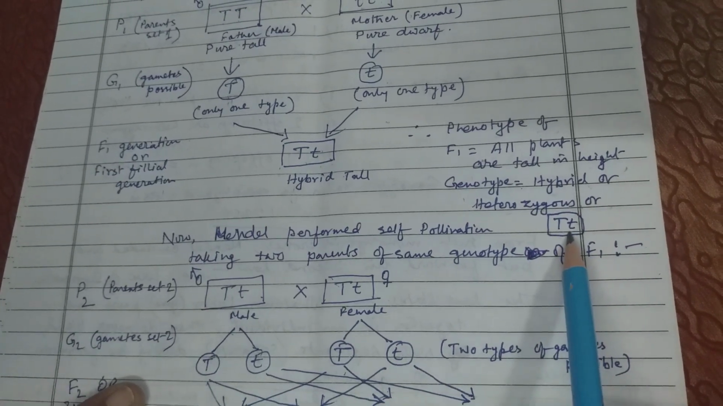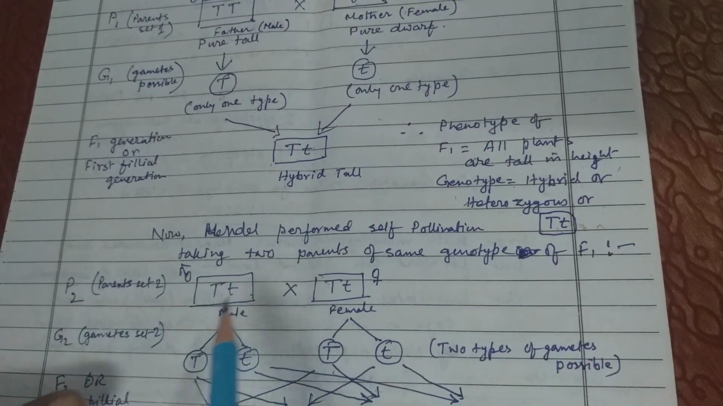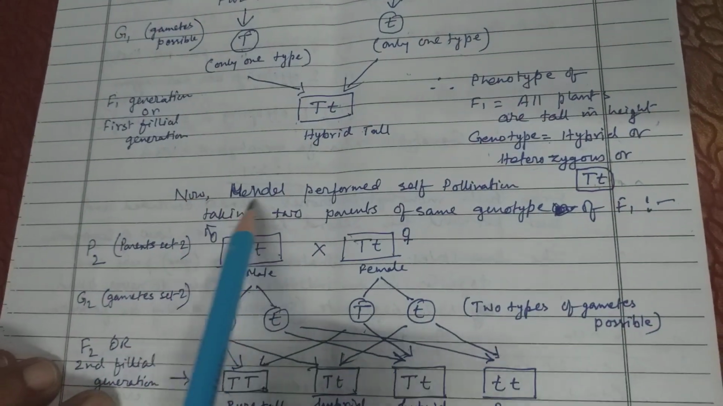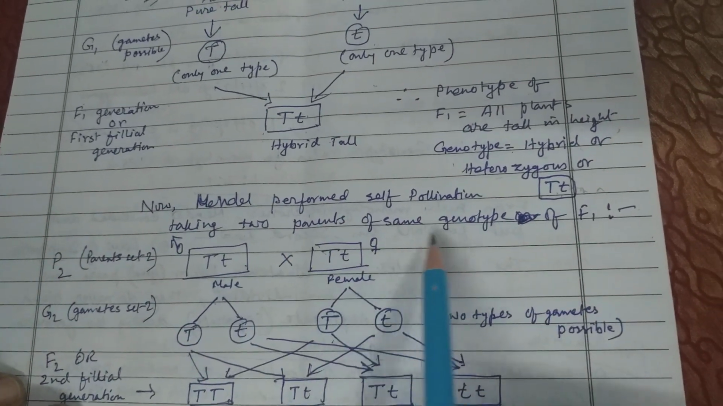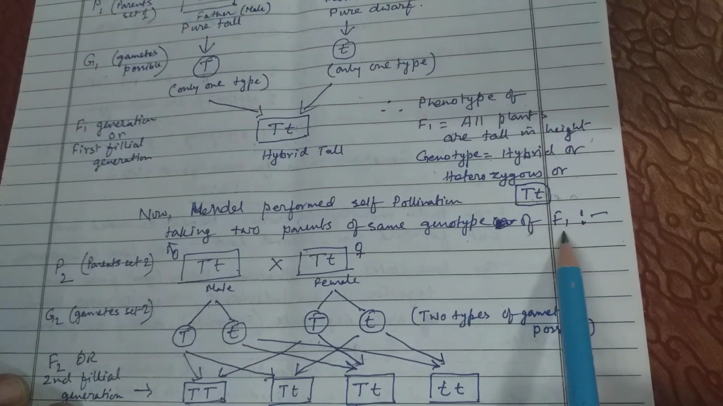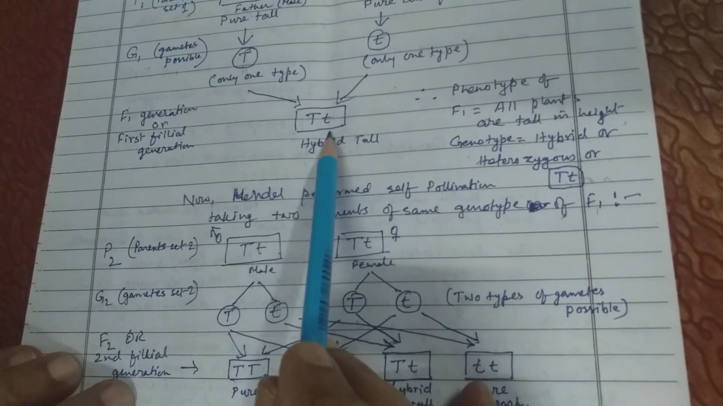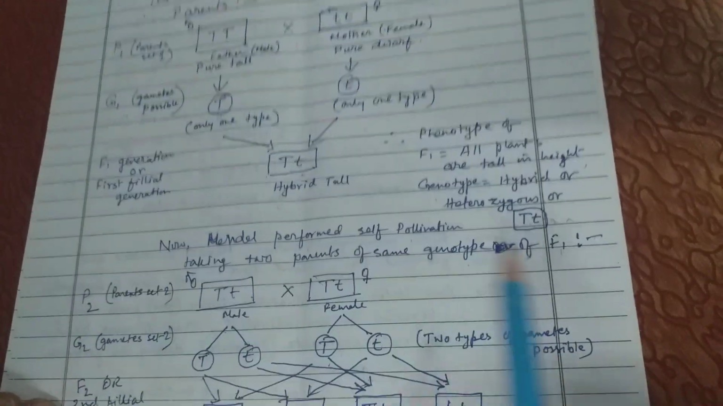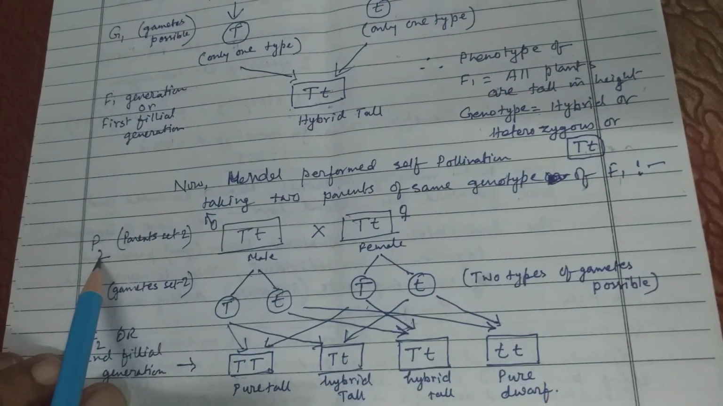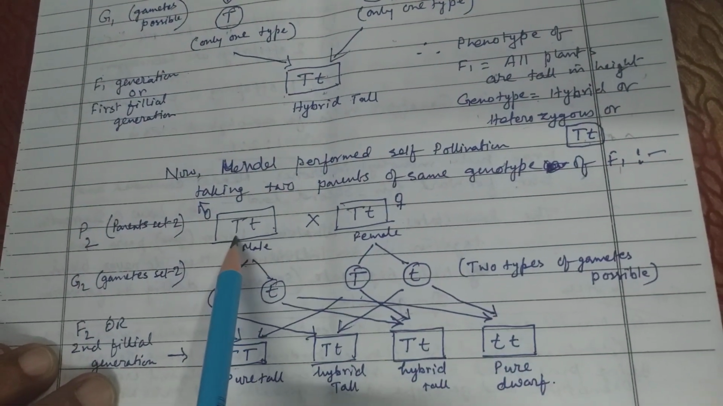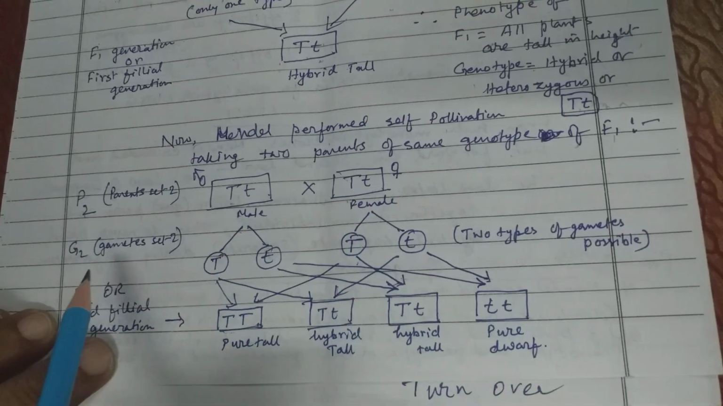That means both genes are present. Now what happened? Mendel performed self-pollination, taking two parents of the same genotype from F1. Now these F1 plants will be taken as parents, and this is called self-pollination. Parent set 2 will be what? Male also will be capital T, small t. Female also will be capital T, small t.